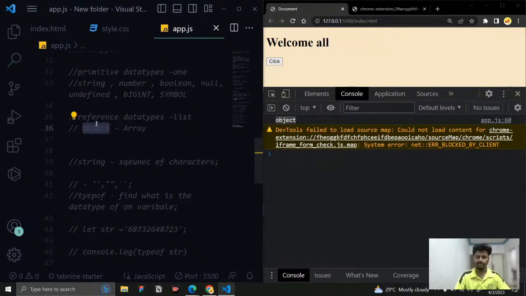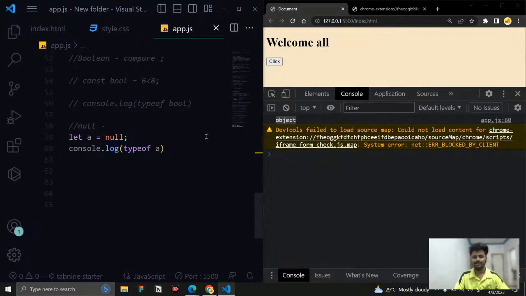Then why does JavaScript have this object for the null data type? If I check the data type of null, it is telling me object. Why is it like that? We need to understand, right? So that's your work today. Do some research on why null has the object data type.